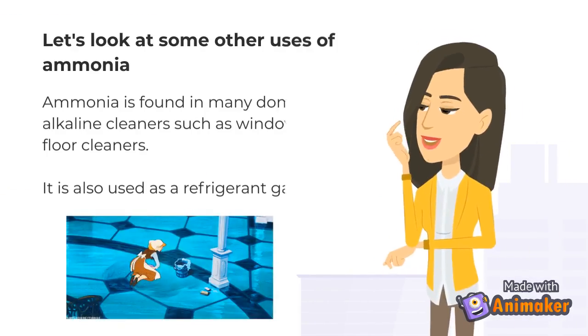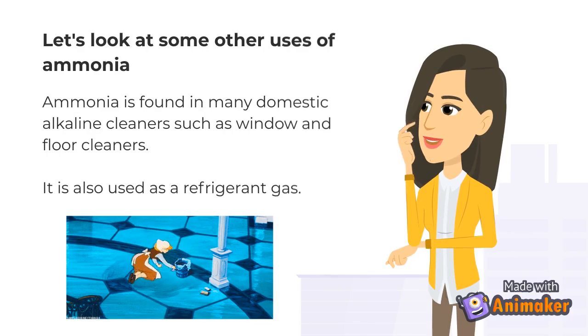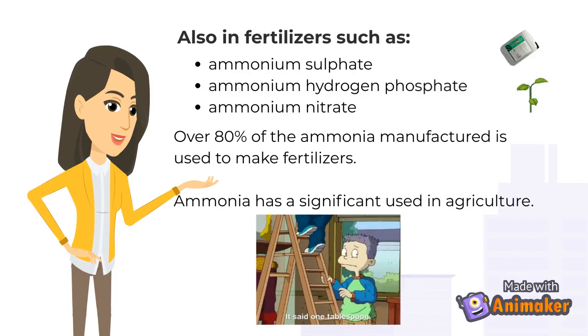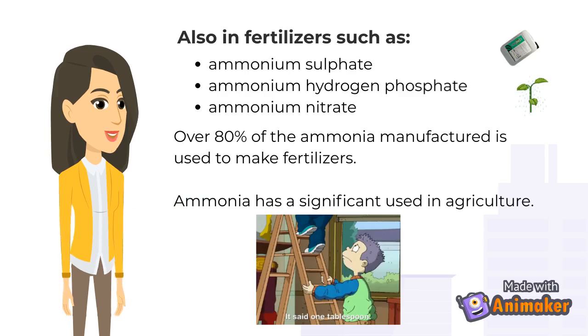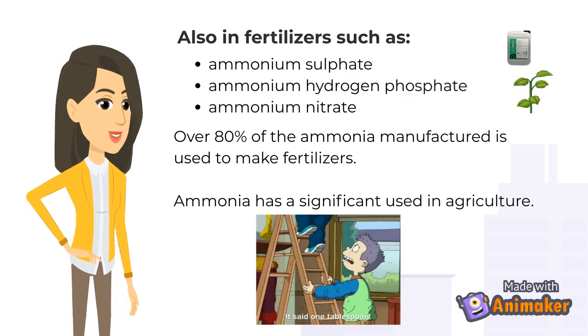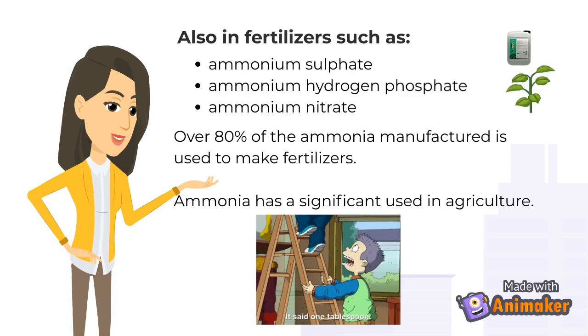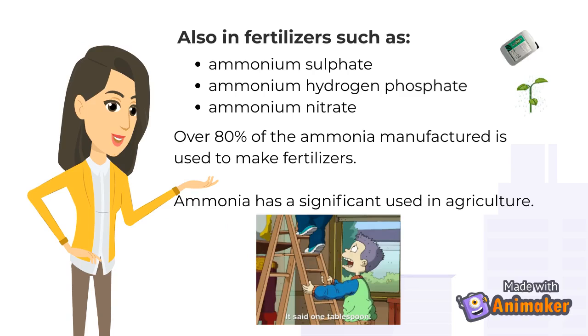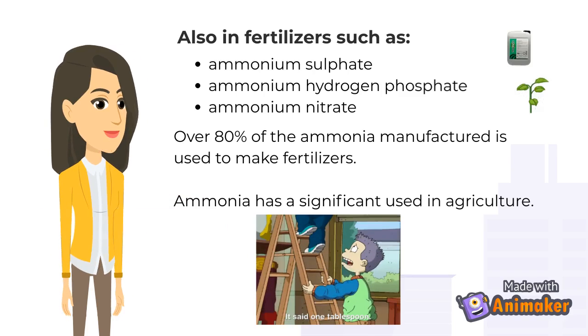Let's look at some other uses of ammonia. Ammonia is found in many domestic alkaline cleaners such as window and floor cleaners. It is also used as a refrigerant gas. Also in fertilizers such as ammonium sulfate, ammonium hydrogen phosphate, ammonium nitrate. Over 80% of the ammonia manufactured is used to make fertilizers. Ammonia has a significant use in agriculture.